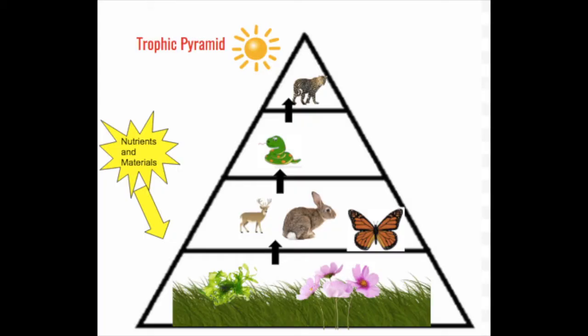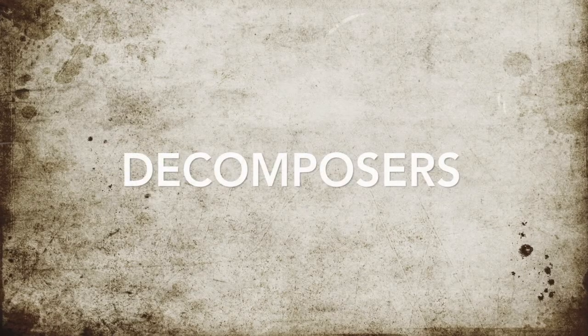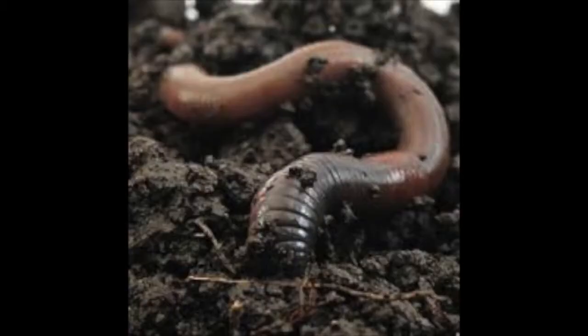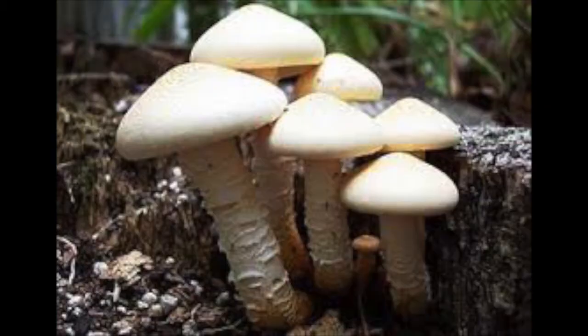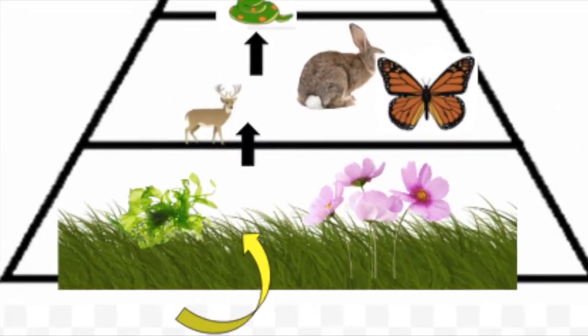All of the leftover nutrients and materials need to be recycled back into the ecosystem. This is where the decomposers come in. Decomposers recycle all the nutrients by absorbing the waste from the detritivores and the scavengers, and breaking it down into similar inorganic raw materials. Examples of decomposers are fungi, worms, and mold. The raw materials are all recycled and the whole cycle continues.